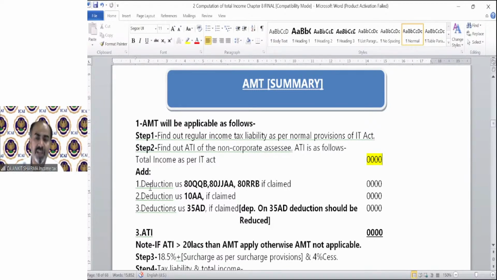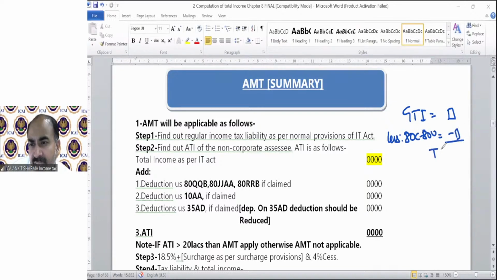So, for example, you have calculated your GTI and certain deductions you have claimed under section 80C to 80U. Then we have our TI. That TI we need to put over here.